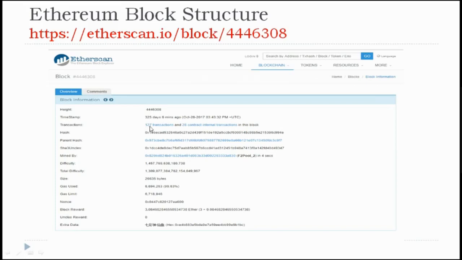Block 4446308 has around 127 transactions. How is it possible to include that many? The reason is the gas limit. Here the gas limit is 6718946. Each and every transaction requires some gas points to execute. If you combine the gas of these 127 transactions, it will be less than this. Here, how many gas points were used? 6694236. That means 99.63% of the gas limit has been used.